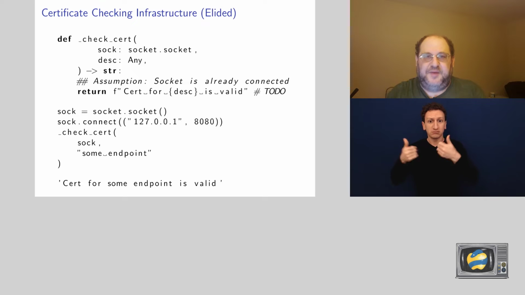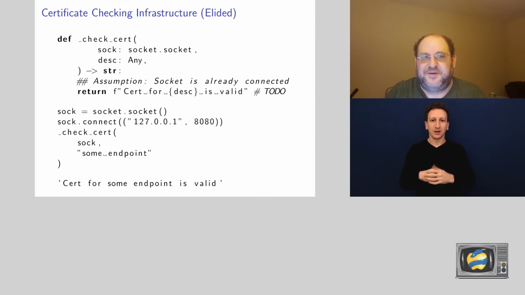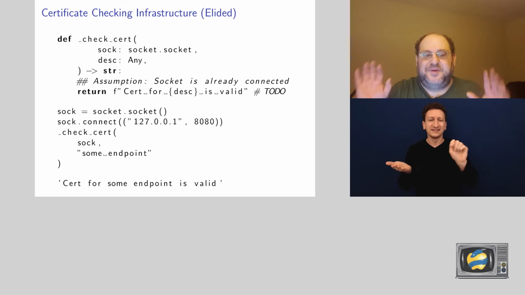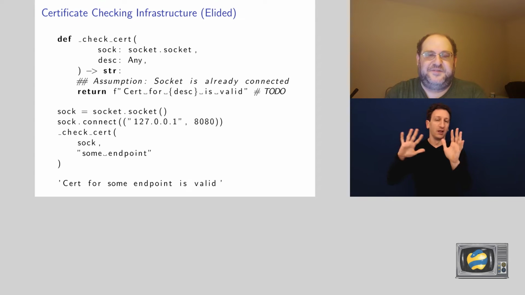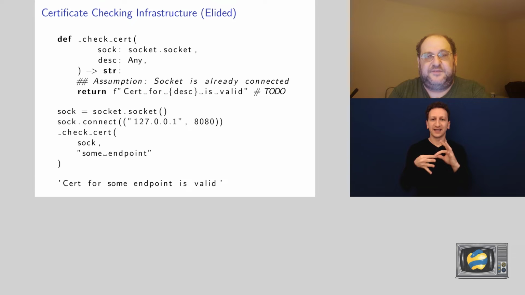So I'm not going to write a whole infrastructure for checking a certificate. So instead I'm going to be optimistic. Because otherwise this would be a very different talk about the vagaries of TLS and cryptography. So I'm going to assume that the certificate is already valid and someone took care of it. But we will use this function in the rest of the talk to do things. And because of that, I want to say that this is a connected socket. So when you get to that function, you can assume that the socket is already connected.